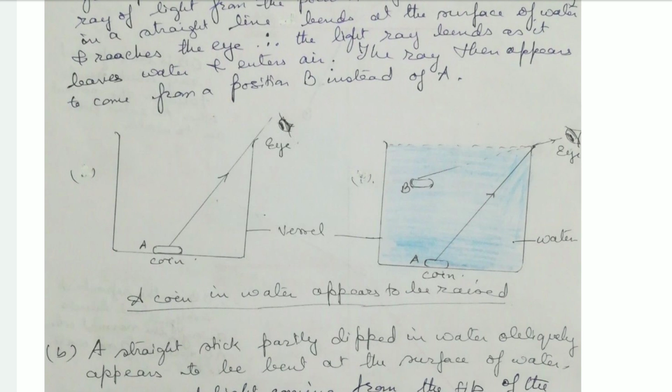When the ray of light from the coin passes from water to air, it will bend away from the normal and reach the eye, and therefore the apparent position will be slightly raised from the actual position, and the person will be able to see the coin.